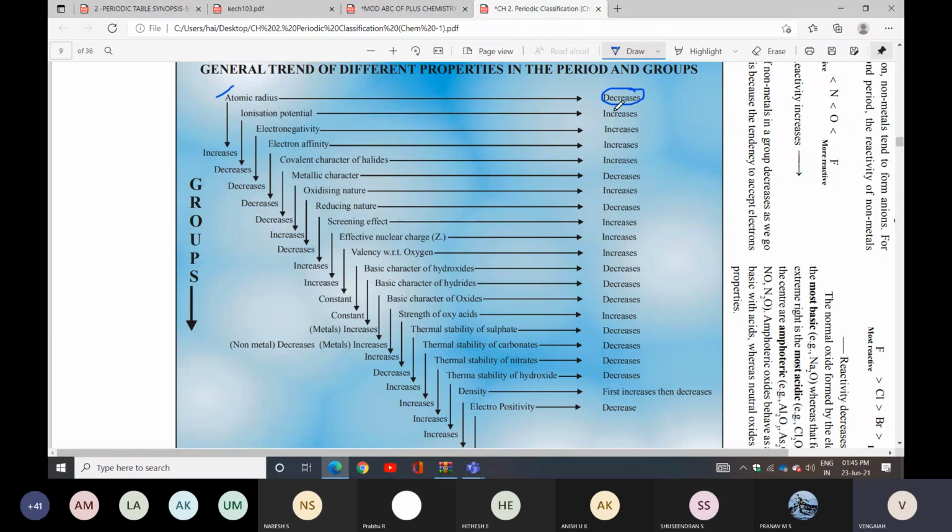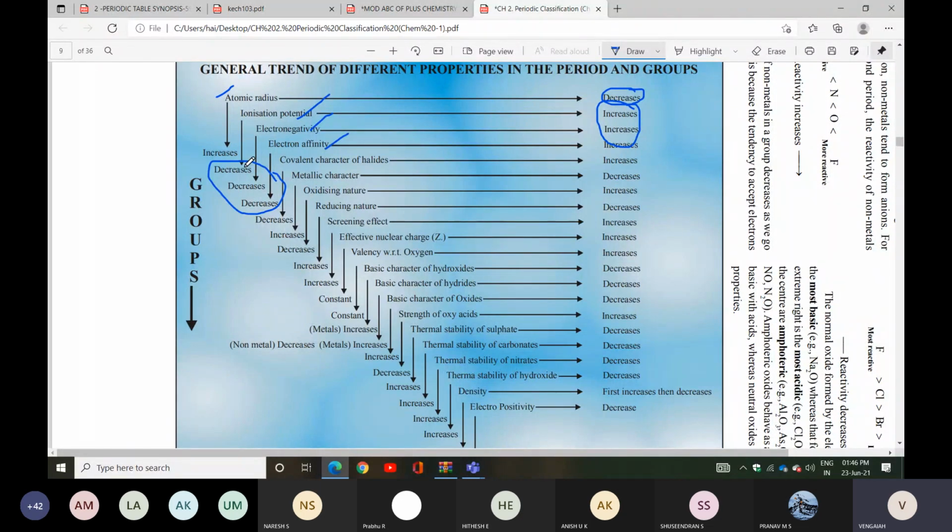So you can check it here. Ionization potential, electronegativity, electron affinity. These three have the same trends. Same: in period it increases, in groups it decreases. So same trends we have. Like that you can check it. Metallic character decreases.